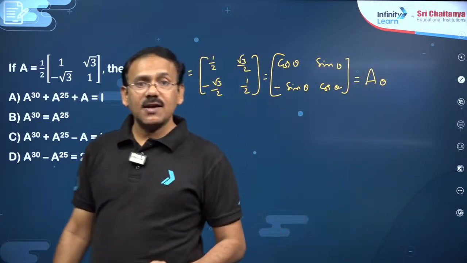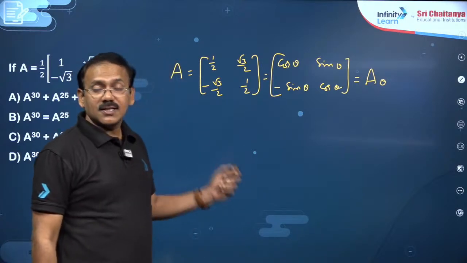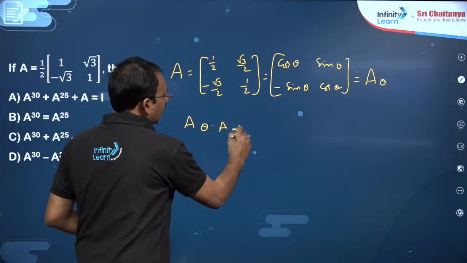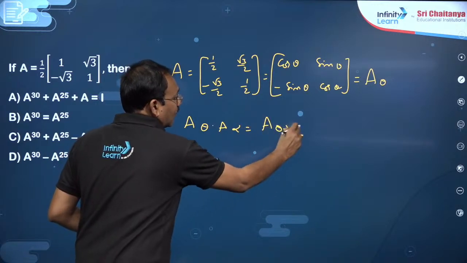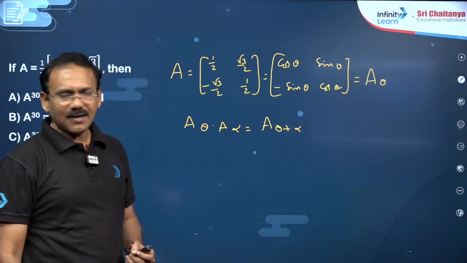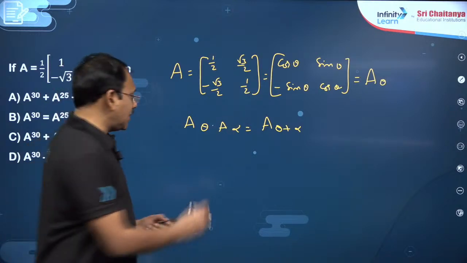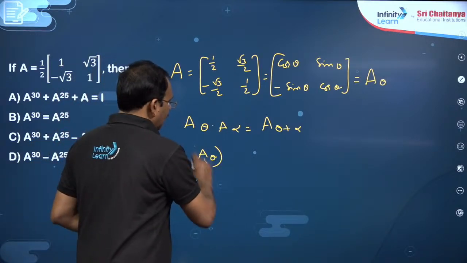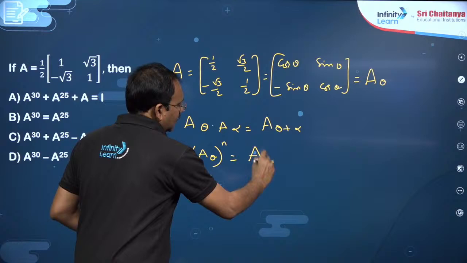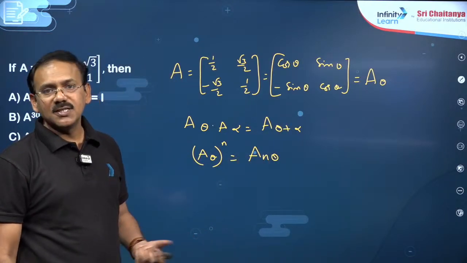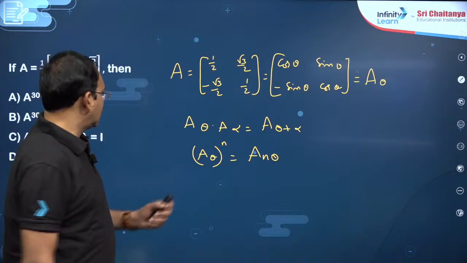What is the speciality of this matrix? For this matrix, A theta into A alpha will become A theta plus alpha. That is the beauty of this matrix, and moreover, A theta whole power n will become A n theta. Its determinant is 1, and its transpose is its inverse itself. So that is the point.